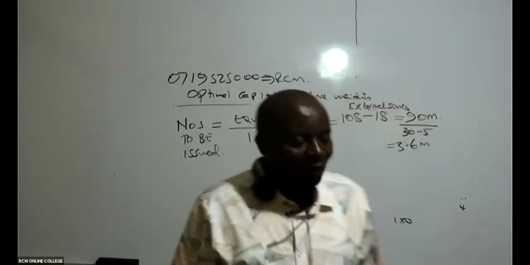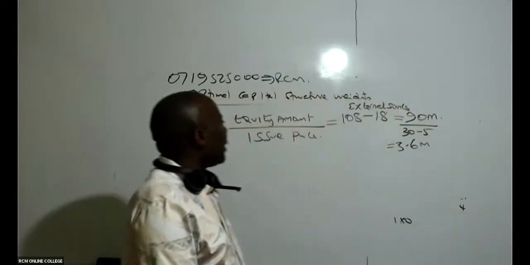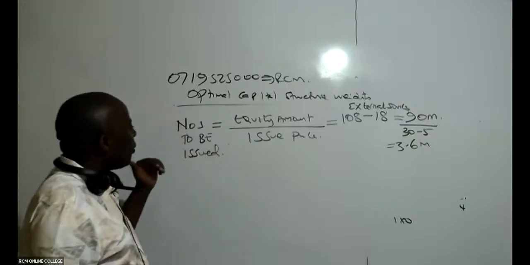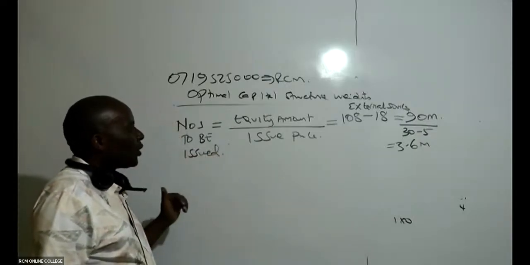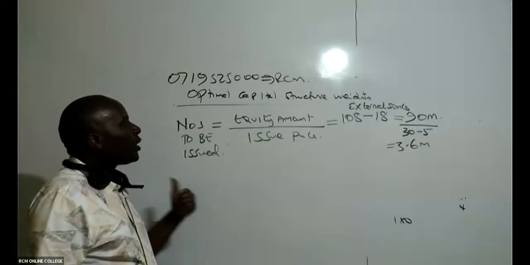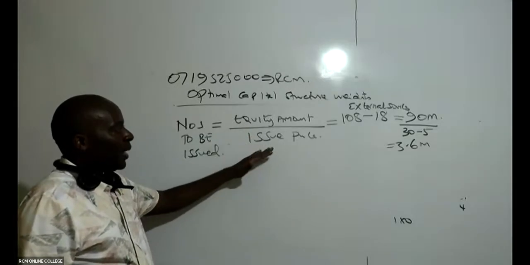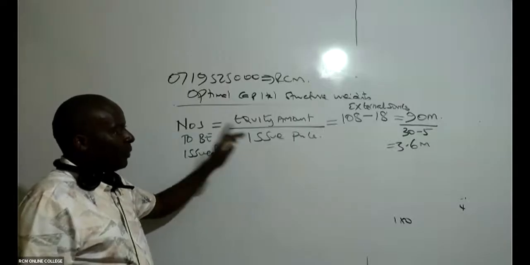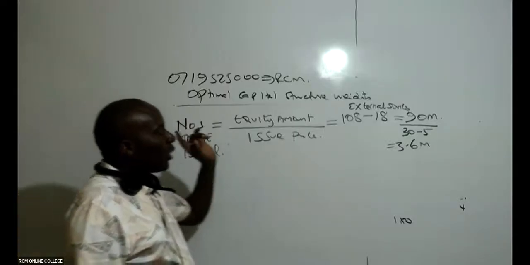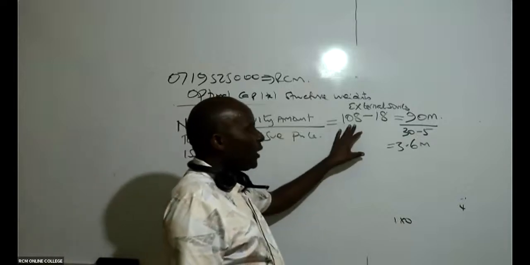So repeat here. Remember, what have we done? How do we normally get the number of shares? We take the equity amount divided by the issue price. The equity amount we computed was 108.